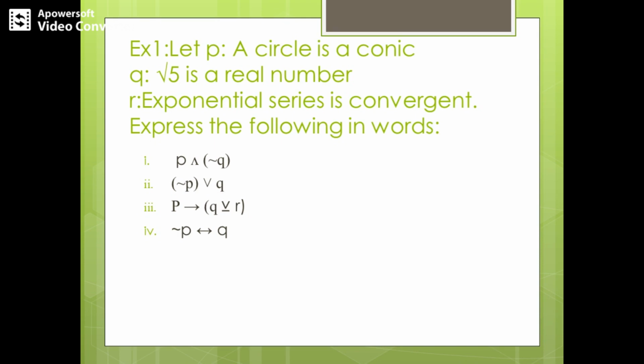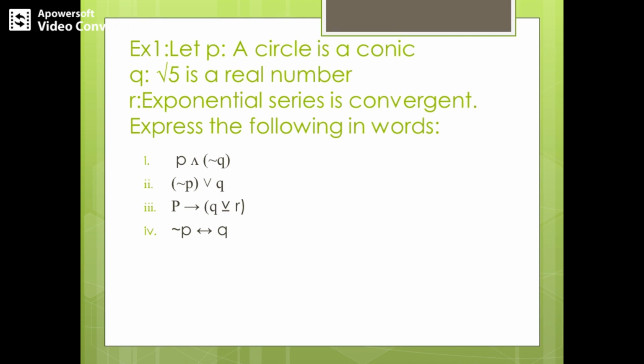The first sub question is P conjunction negation Q. Proposition P represents a circle is a conic, and negation Q means we are applying not to the given proposition. So P and negation Q is nothing but a circle is a conic and root pi is not a real number. So this is the final answer for the first sub question.